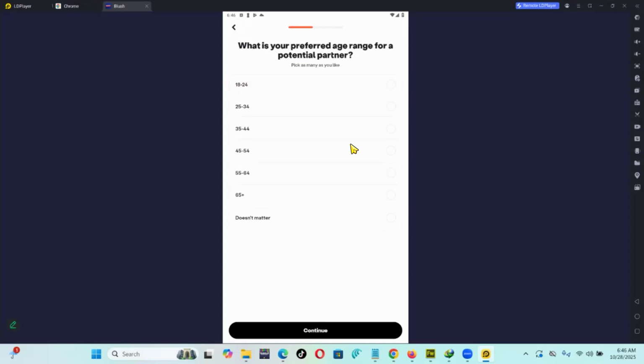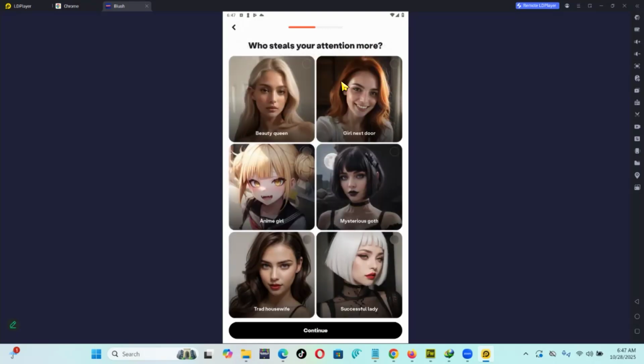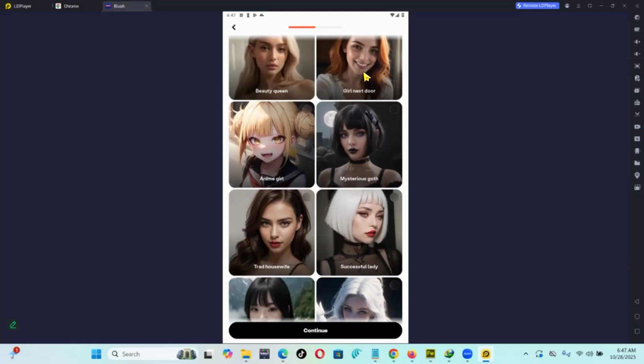These are some of the things that you have to set up during installation of the app. Preferred age for a potential partner. All these people have a different personality, so it's important to select the right personality and the right age when you're setting it up. Let me just go with 25 to... I think you can select several, right? And then, who steals your attention more? Beauty queen, girl next door.